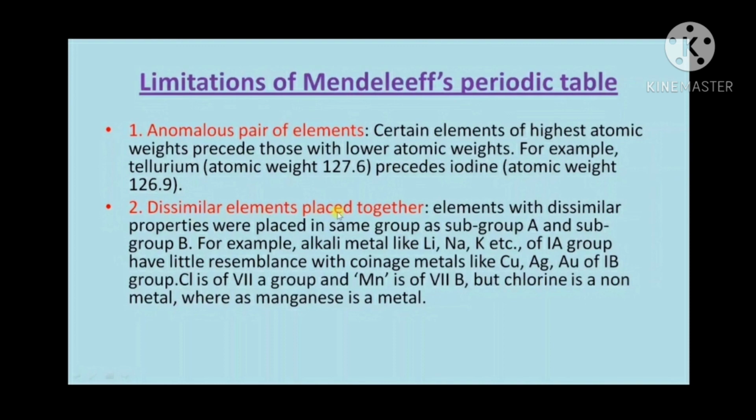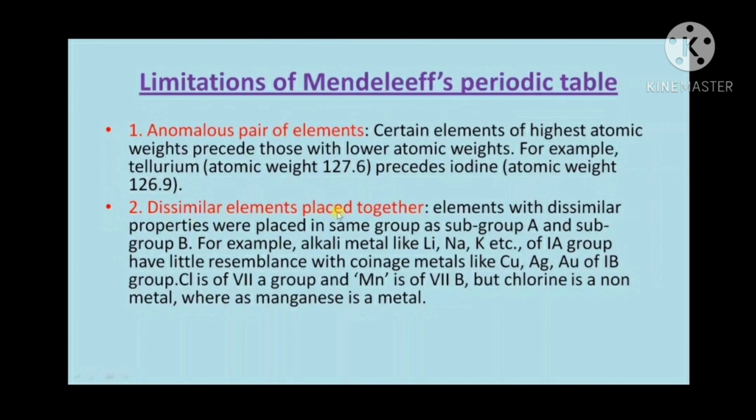Elements with dissimilar properties were placed in the same group as subgroup A and subgroup B. Like lithium, sodium, potassium, etc. in group 1A have little resemblance with the coinage metals like Au, Ag of group 1B elements,